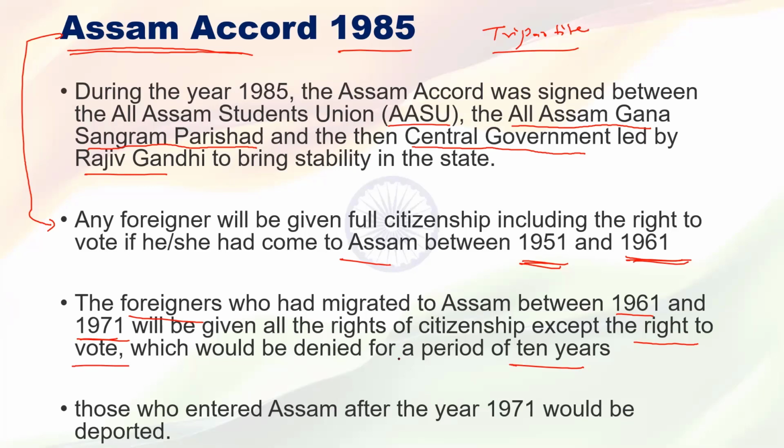The right to vote will be given after 10 years. That means the foreigner will get the right to vote after 10 years of stay in India.